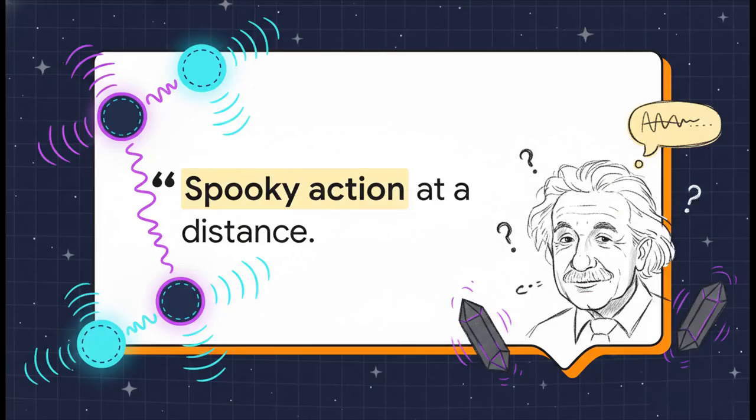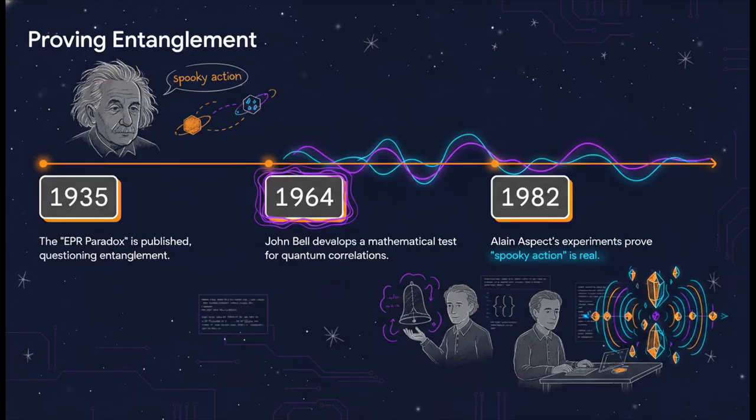This whole quantum connection thing was so bizarre, so completely against all common sense, that even Albert Einstein couldn't get his head around it. He famously called it spooky action at a distance. He was just convinced it couldn't be real. But here's the thing. The universe is just weirder than we think. After decades and decades of debate, it all came down to a series of experiments in 1982 by Alain Aspect. And they proved it. The science was settled. The spooky action, it's totally 100% real.